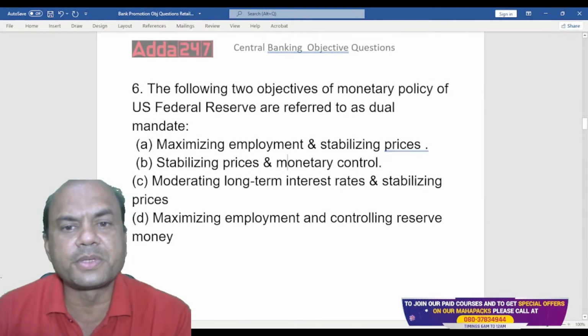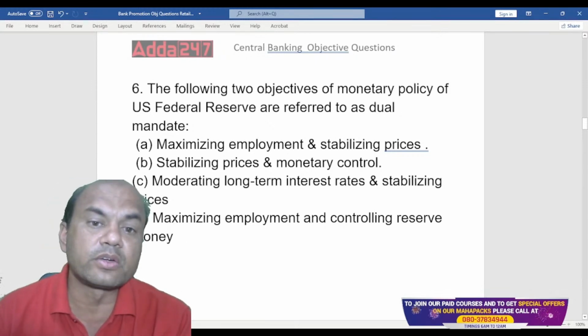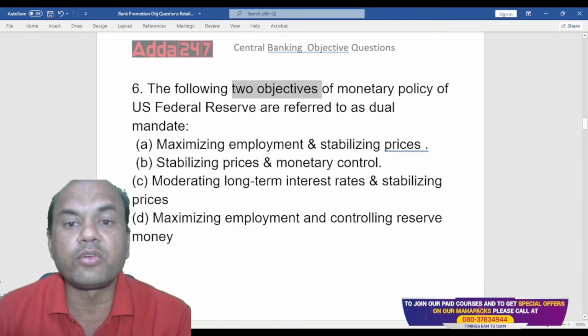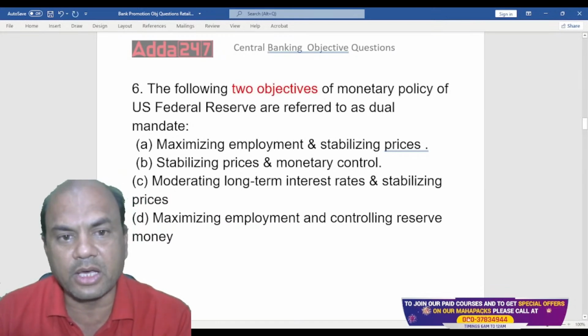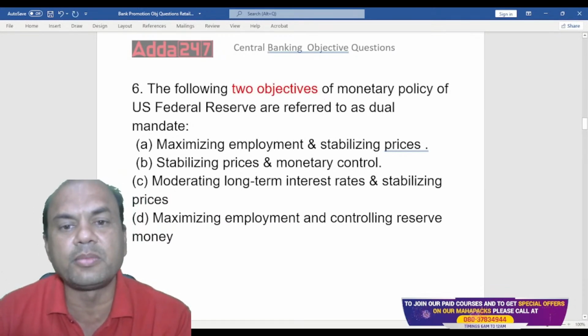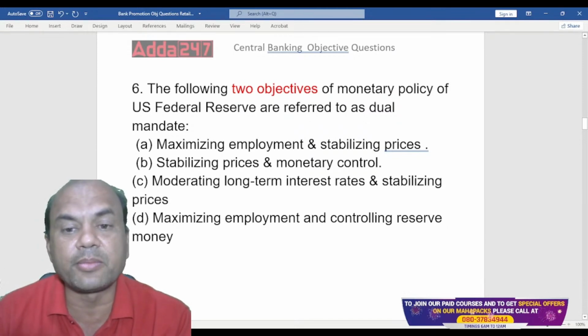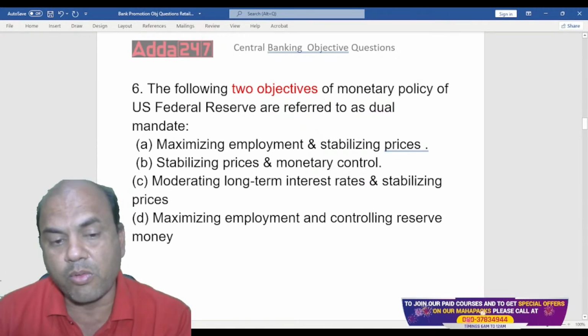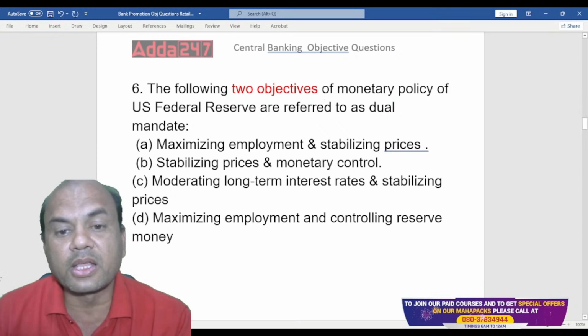The following two objectives of monetary policy of the US Federal Reserve are referred to as the dual mandate. So which are the two objectives of basically even RBI today? RBI also has the same dual mandate. So which are those mandates? Maximizing employment and stabilizing prices. Stabilizing prices and money control. Moderating long-term interest rates and stabilizing prices. Maximizing employment and controlling reserve money.